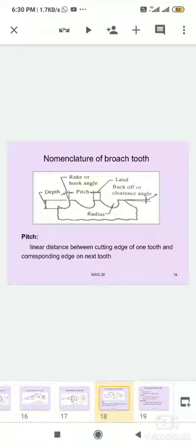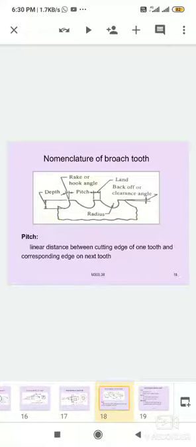The pitch is calculated using the empirical formula P = 1.75 √L, where P is the pitch, 1.75 is the constant, and L is the length of the job in mm. An average pitch for small broaches is in the range of 3.2 to 6.4 mm and for large ones 12.7 to 25 mm.